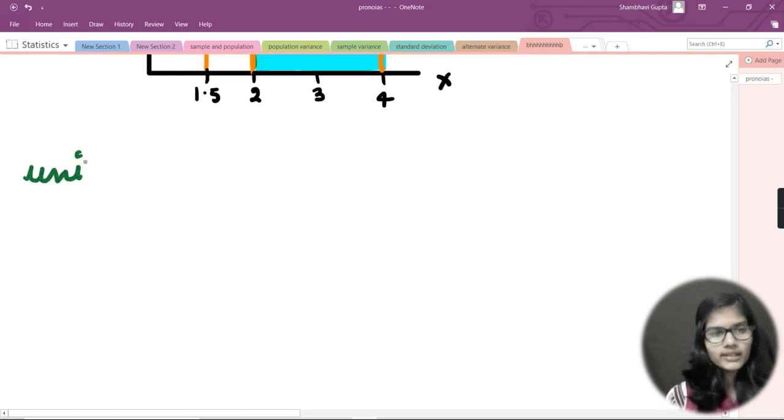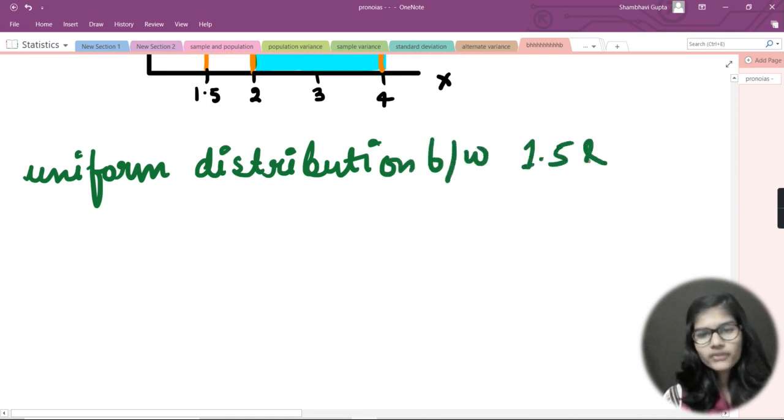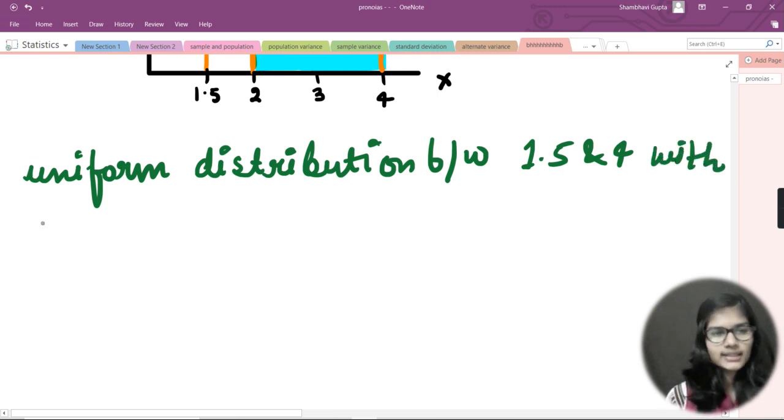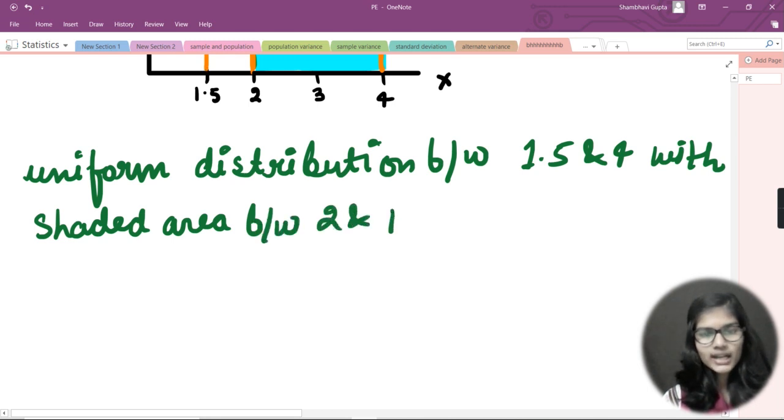So I would just write uniform distribution. Okay, uniform distribution between 1.5 and 4, with shaded area between 2 and 4,